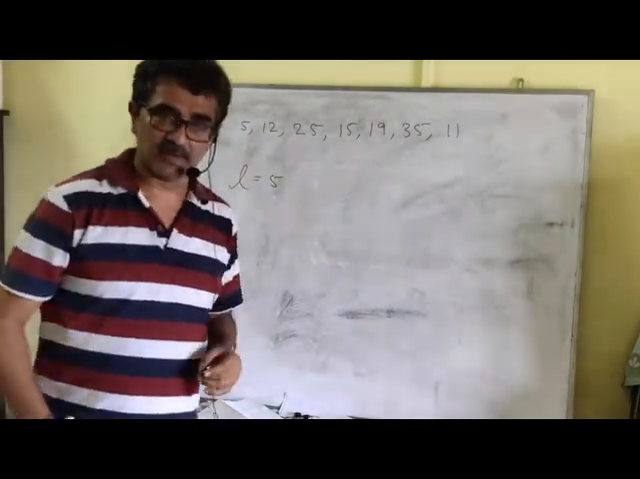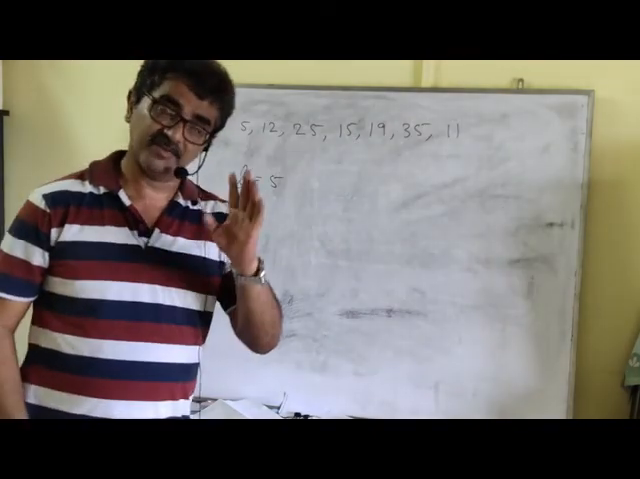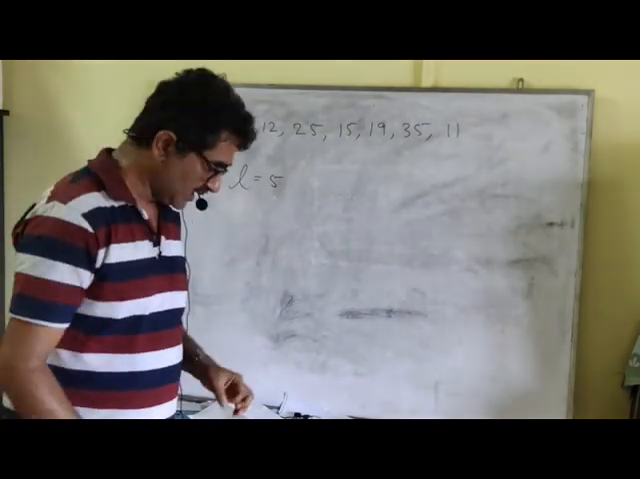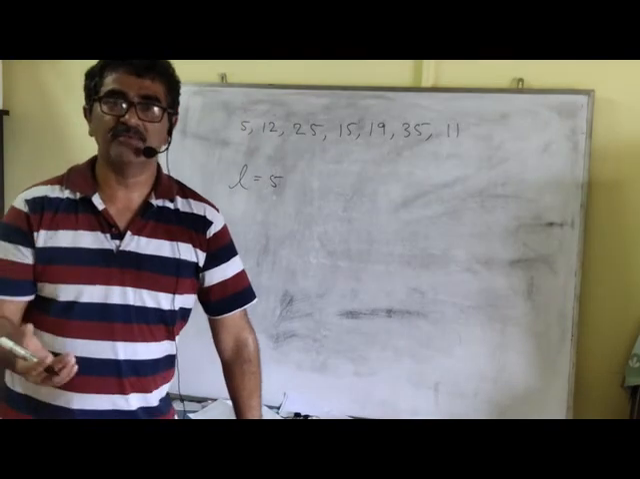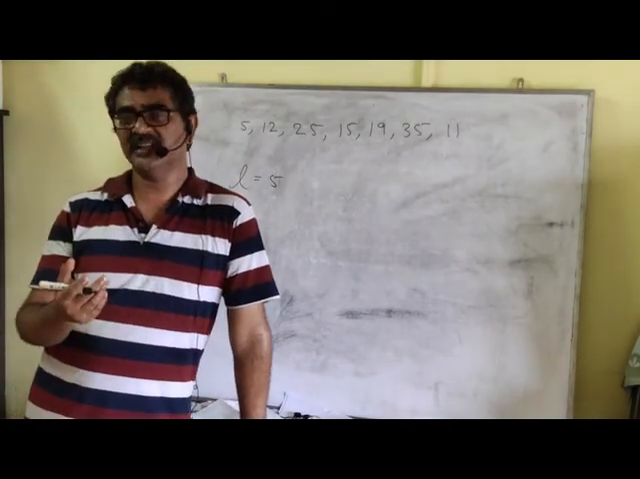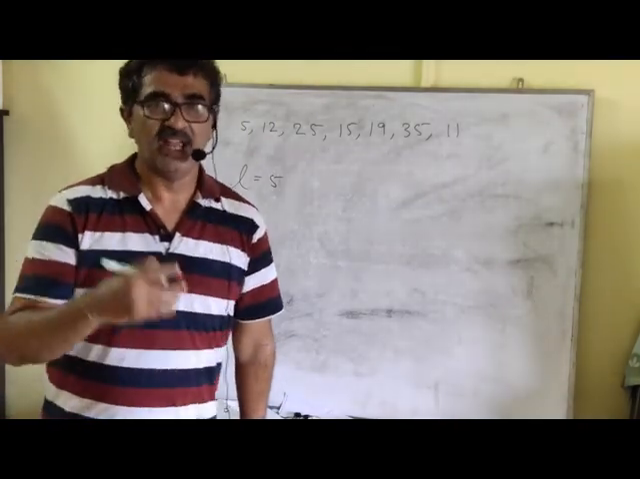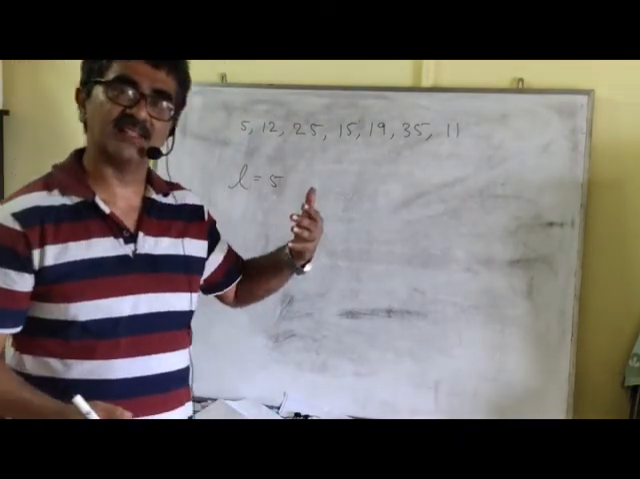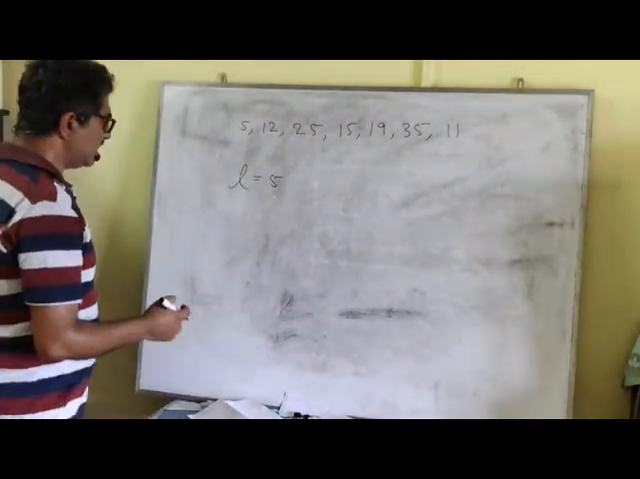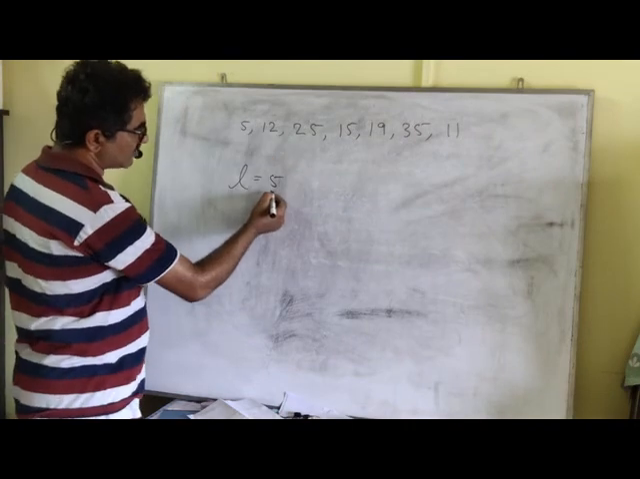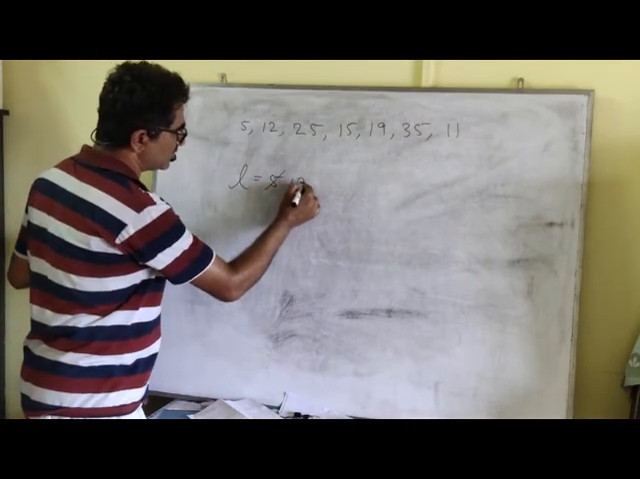Next, the subsequent numbers. Remember, every time you are getting only one number at a time. So for each subsequent number which we are going to get, we are going to check whether its value is greater than L or not. If it is greater than L, then we are going to assign it to L. So here we have 12. 12 is greater than L, then L is assigned this value, so L is 12.